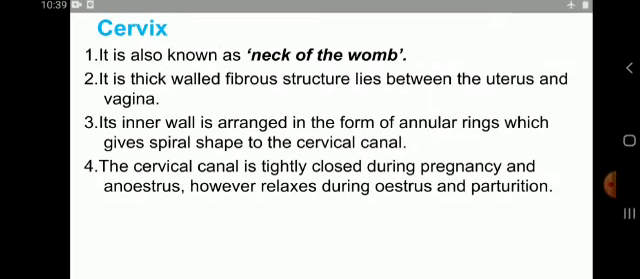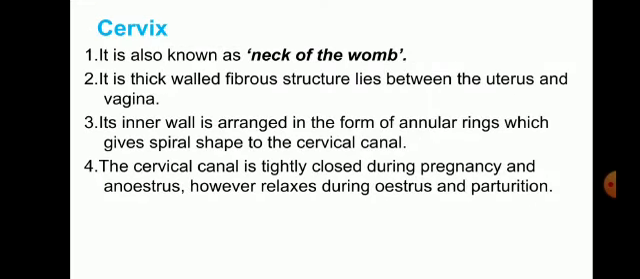So next is the cervix. It is also known as the neck of the womb. It is a thick-walled fibrous structure that lies between the uterus and the vagina. Its inner wall is arranged in the form of annular rings, which give the spiral shape of the cervical canal. The cervical canal is tightly closed during pregnancy, however it is relaxed during estrus and parturition, at the time of heat.